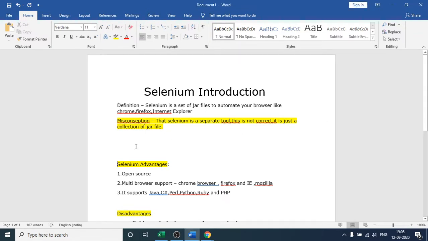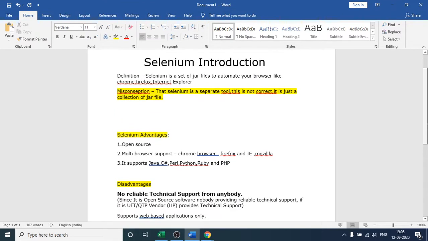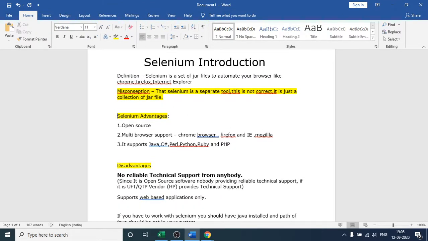Talking about the advantages we have in case of Selenium, first of all, Selenium is open source. Open source in the sense that you do not have to pay the Selenium guys, the person or the company who have developed Selenium. You do not have to pay the Selenium guys to use Selenium. You can use it for free. You do not have to pay a single rupee for that.